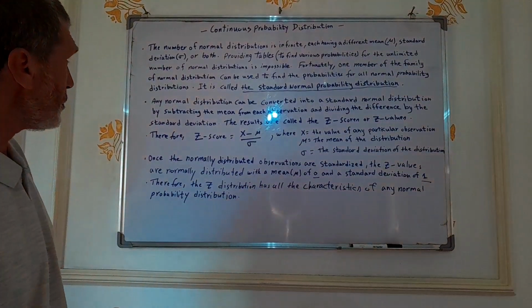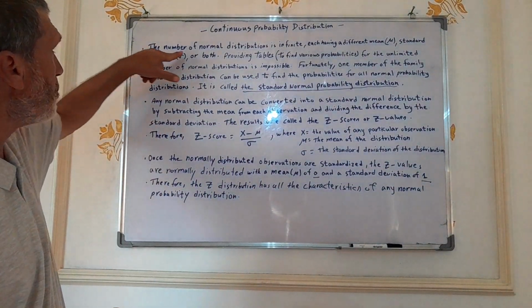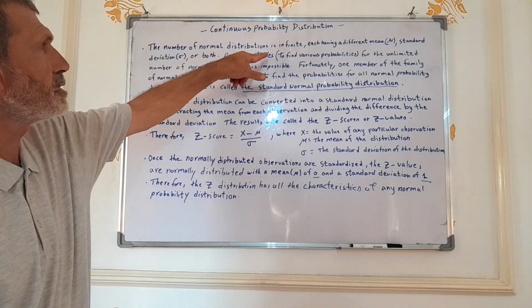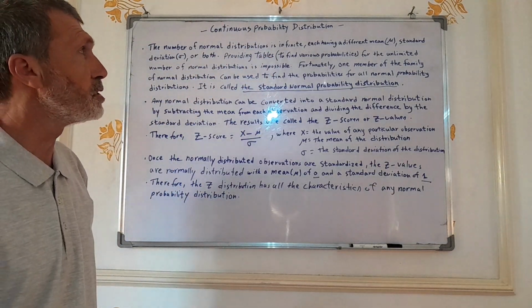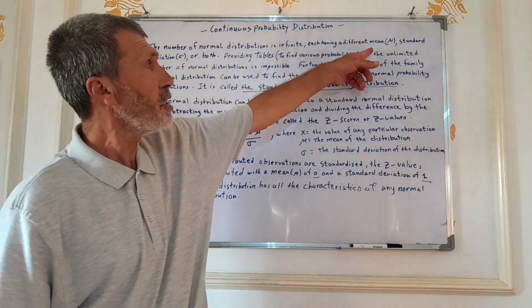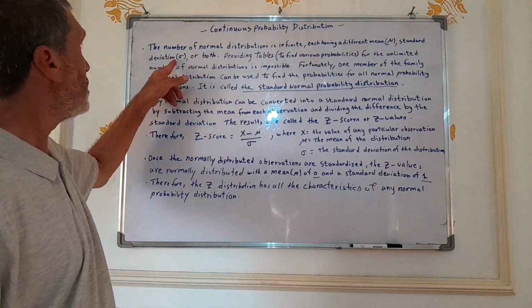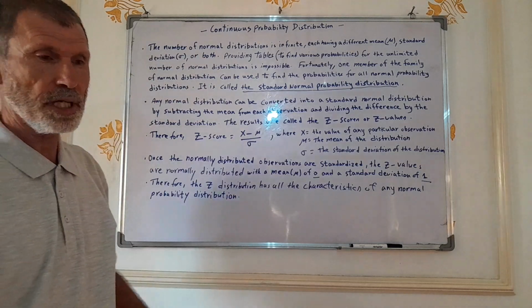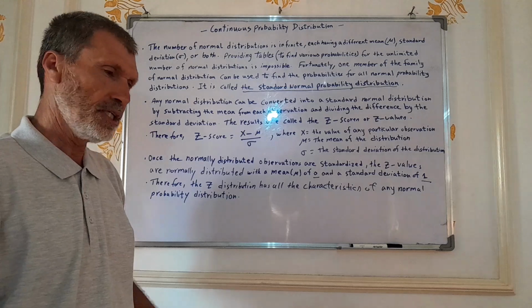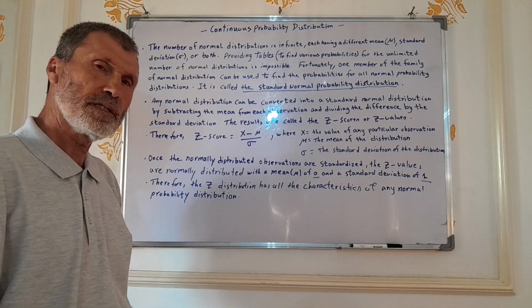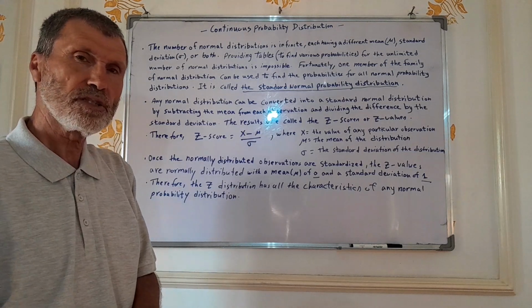Now, as you can see, the number of normal distributions is infinite. We have an unlimited number of normal distributions, each having a different mean, standard deviation, or both.